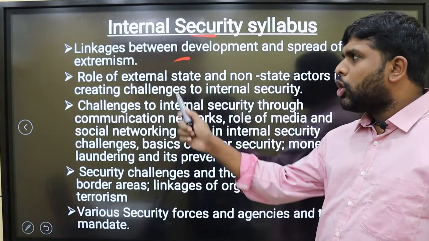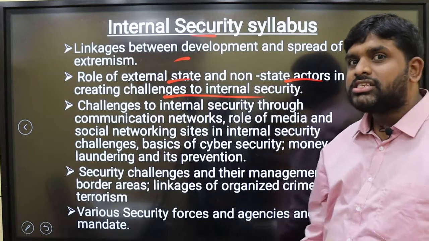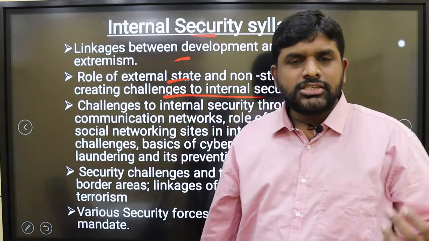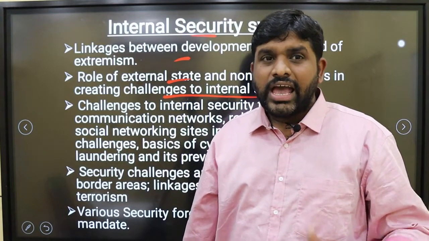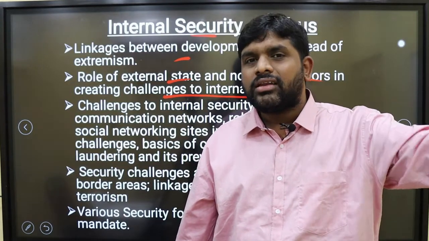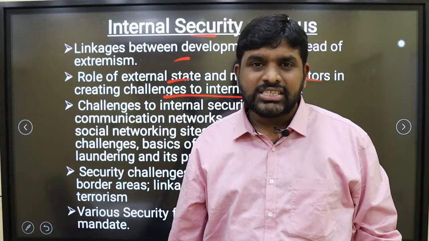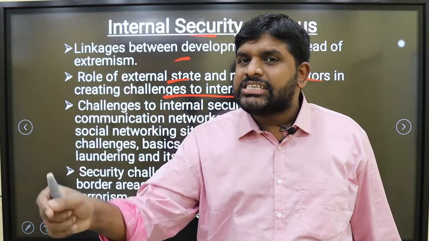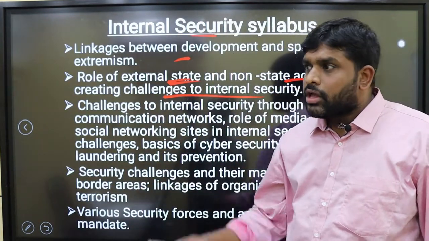The second part is the role of external state and non-state actors in creating challenges to internal security. External state actors are those from foreign countries. For example, the ISI is an organ of the government of Pakistan. What is their role in the internal disturbances in Jammu and Kashmir? So they are an external state.